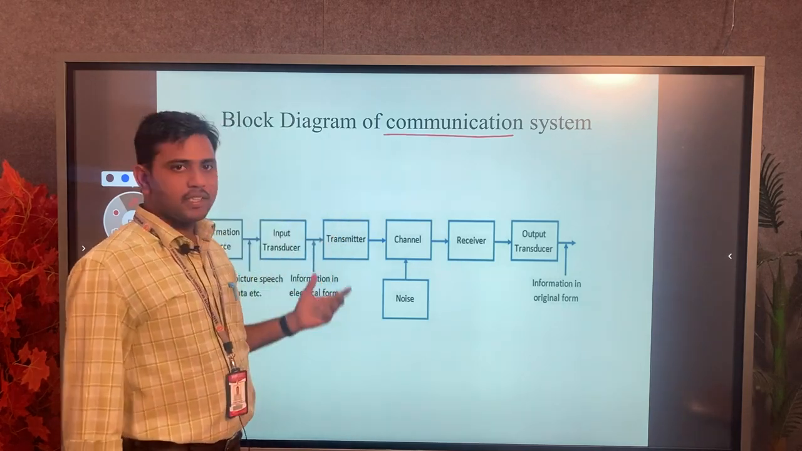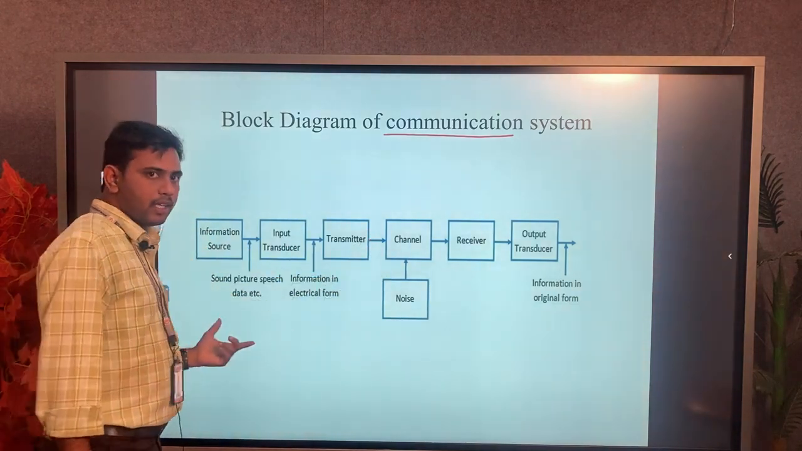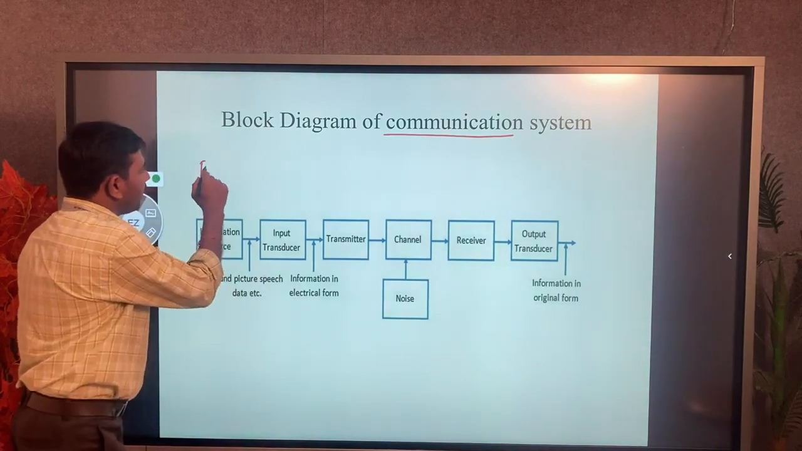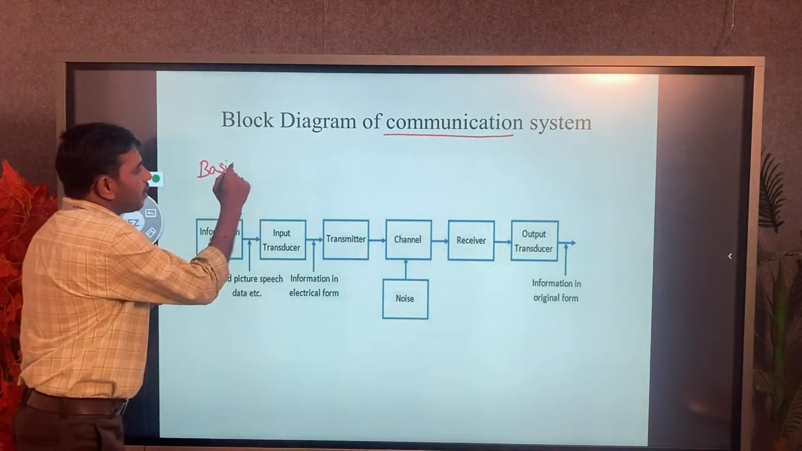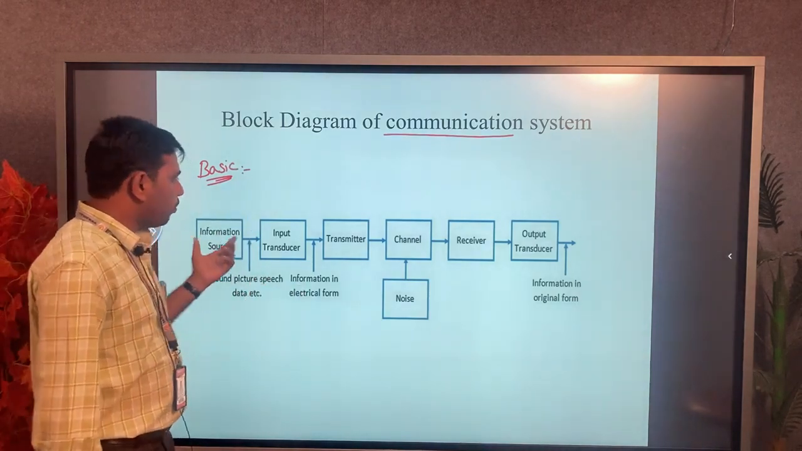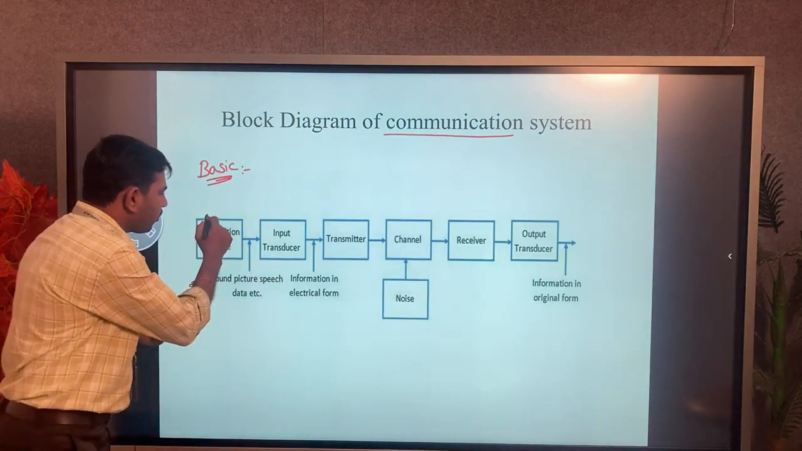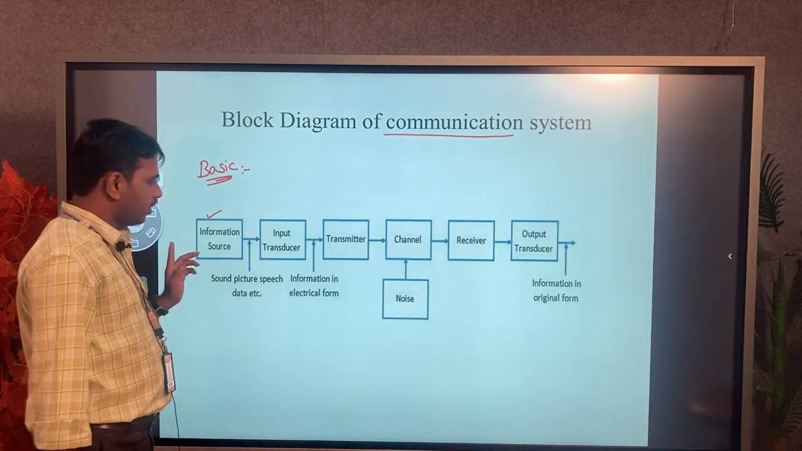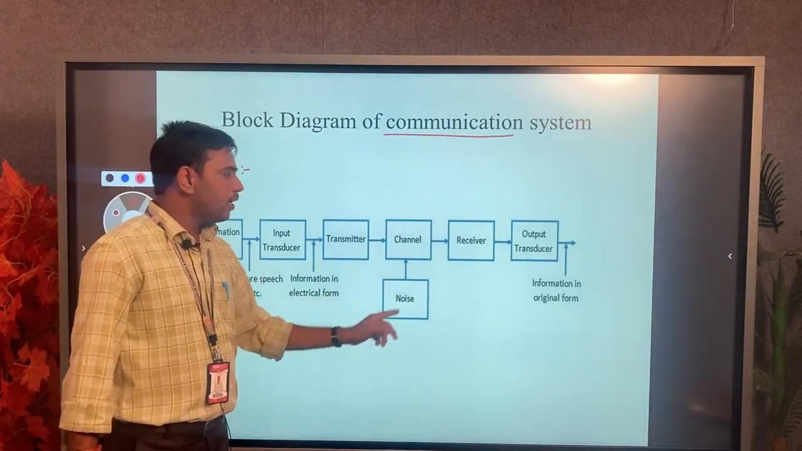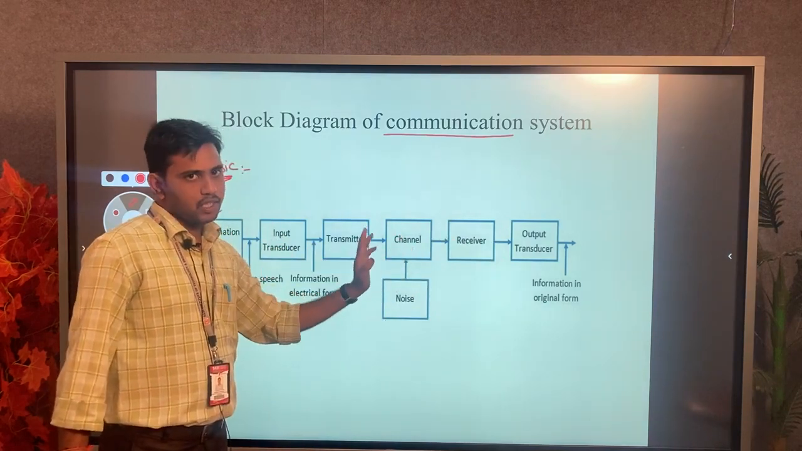So in the communication system, we have to see here the block diagram. The block diagram explains the basic communication system. In the basic communication system these blocks are important. First, observe the blocks: information source and input transducer, transmitter, channel, receiver, output transducer, and some noise will occur in the channel.